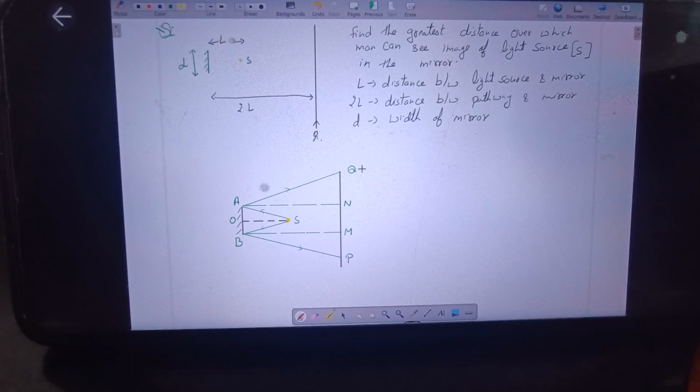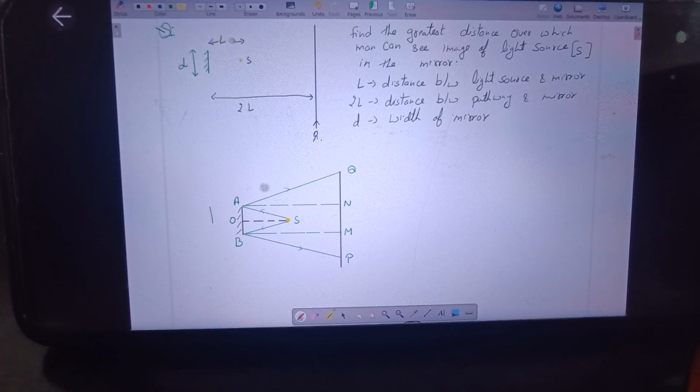This is Q. Right. So the thing is clear that a ray from the source of light is incident on one extreme B of the mirror and after reflection reaches point P. In the same way, from S, when the ray is incident at point A, it will meet the pathway at point Q. So that means the person will be able to see the image of this light source from P to Q, because P to Q is the field of view of the object. That means within this range, the reflected rays are present. So we have to calculate what is the length from P.